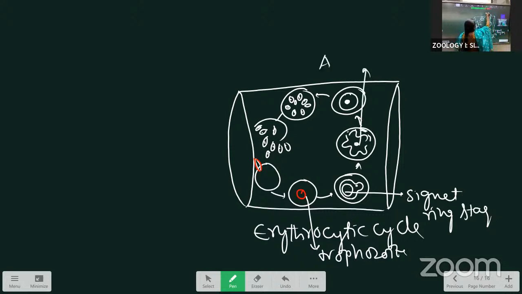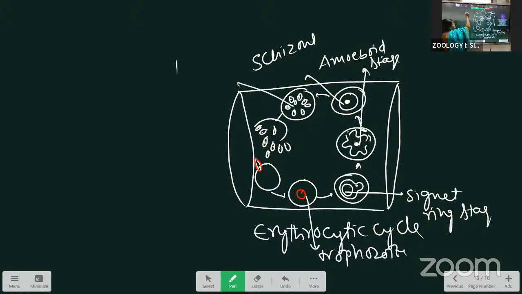Amoeboid stage. Same amoeboid stage. Schizont. Rosette stage.